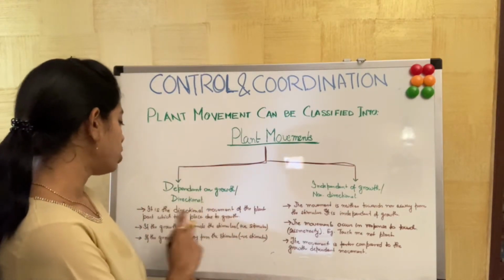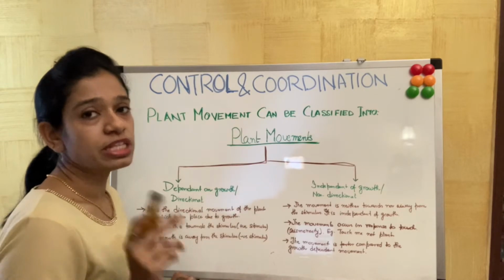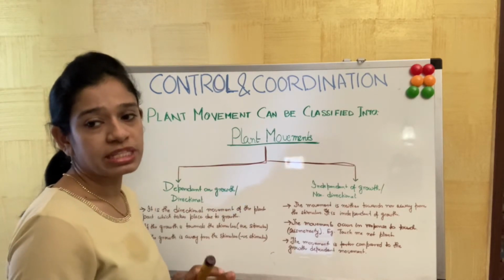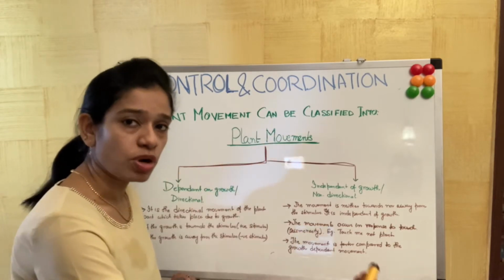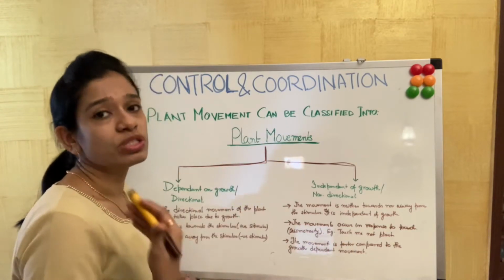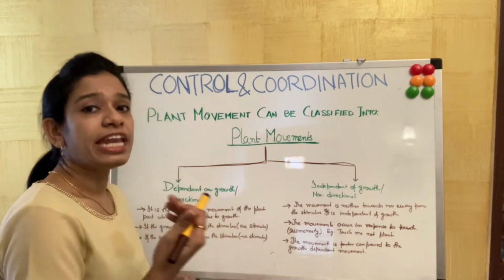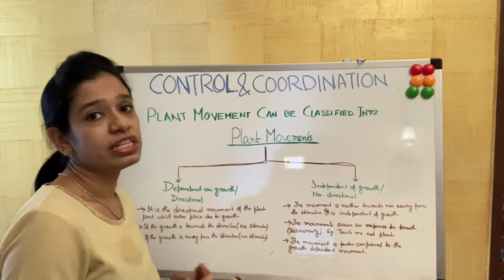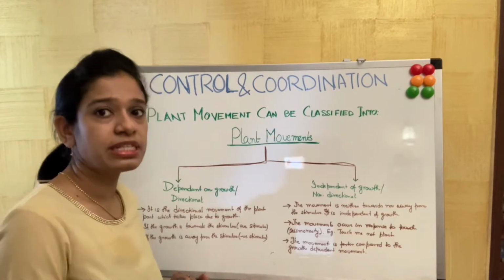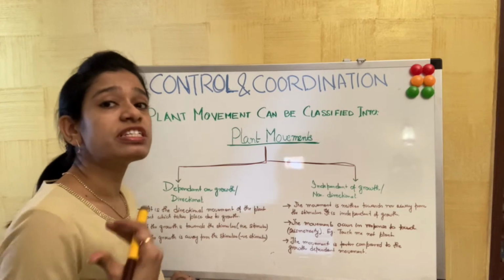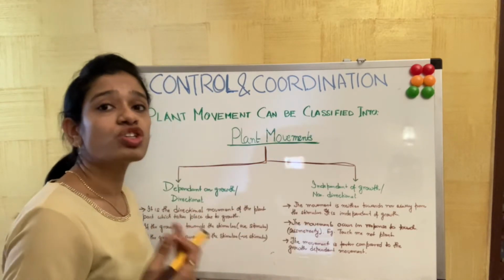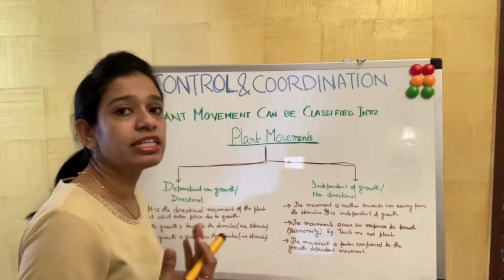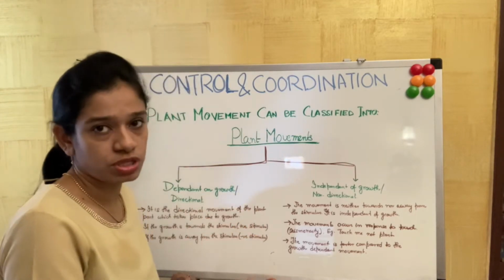The directional movement of the plant takes place due to growth. If it responds towards the stimulus, it is a positive response. If it is in the other direction of the stimulus, it is a negative response. When plants grow towards the sunlight, that is towards the stimulus, that is a positive response.